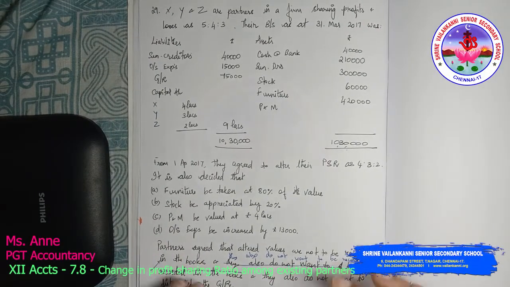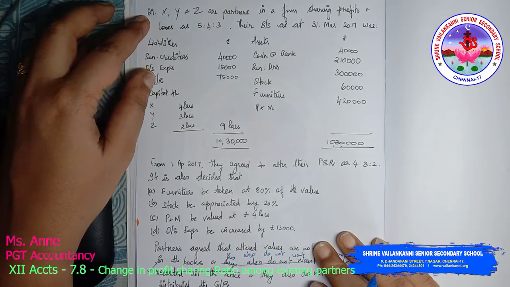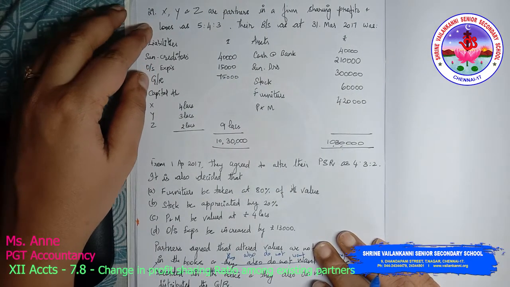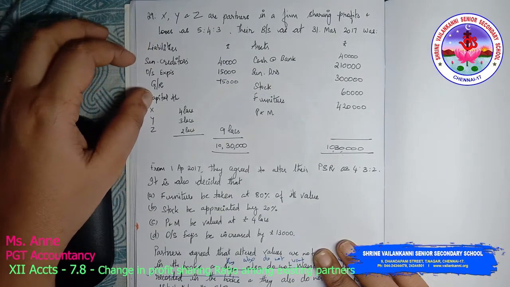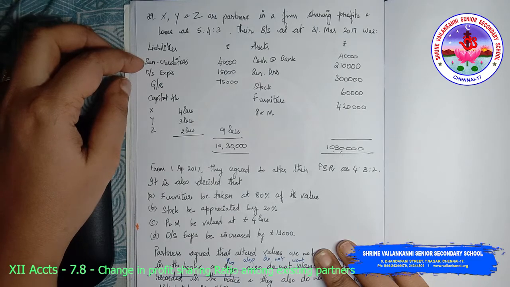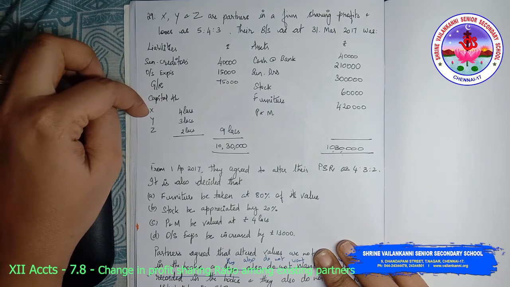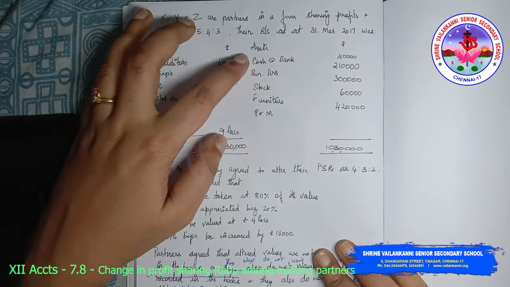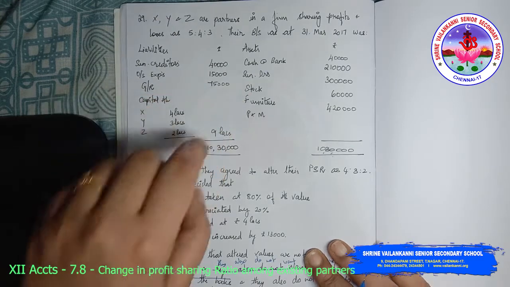This session we are going to discuss a new problem in preparation of a balance sheet. X, Y, Z are partners in a firm sharing profits and losses as 5:4:3. Their balance sheet as at 31st March 2017 had sundry creditors, outstanding expenses, general reserve, capital accounts of X, Y, Z, cash at bank, sundry debtors, stock, furniture, plant and machinery.